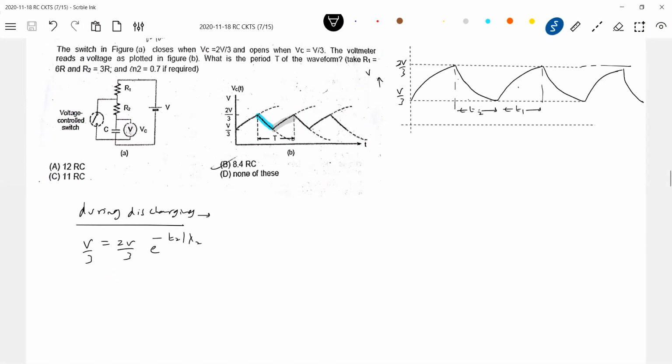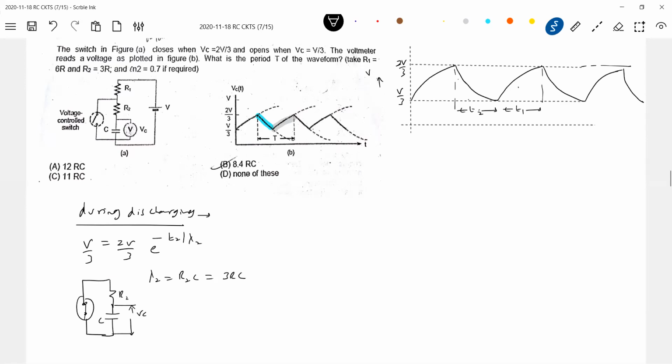The capacitor circuit will be only this much. When the switch is closed, it is shorted, so that condition will arise. What is the time constant of the circuit? Lambda 2 should be equal to R2C. And what is R2? 3R.